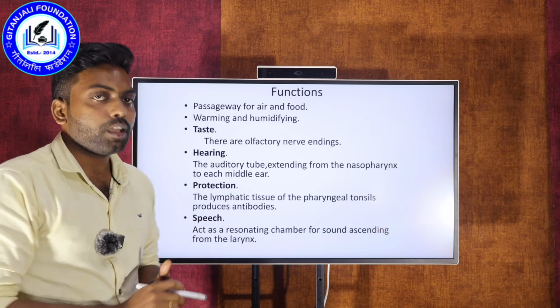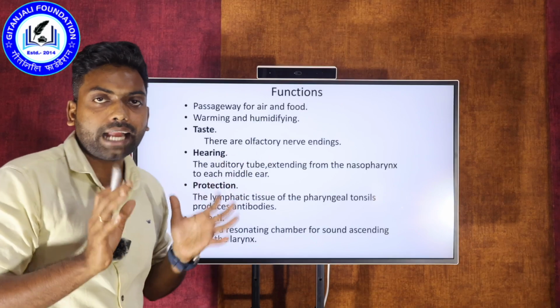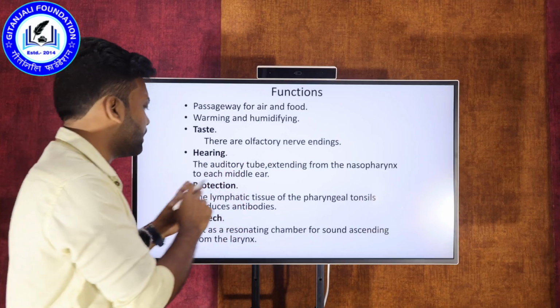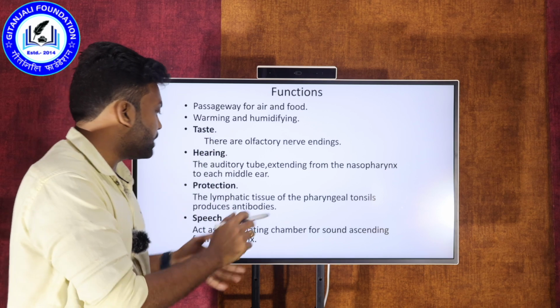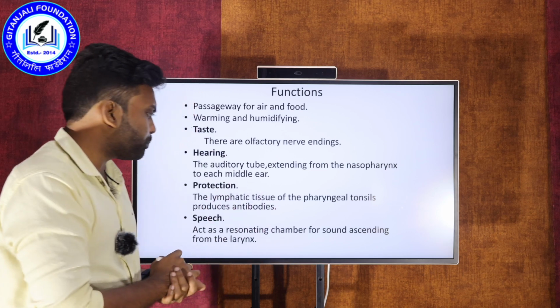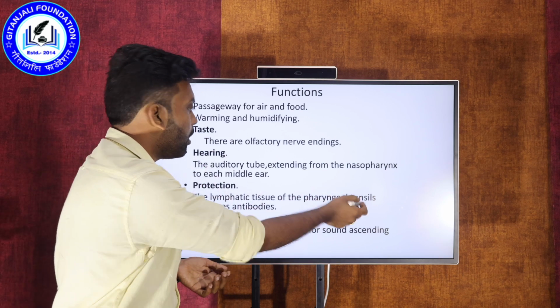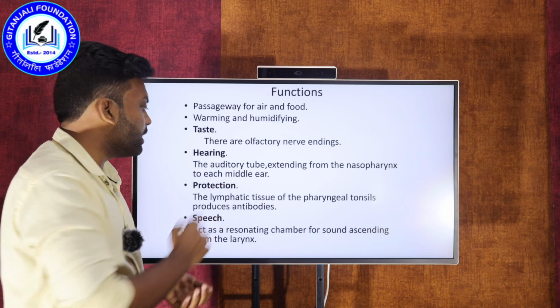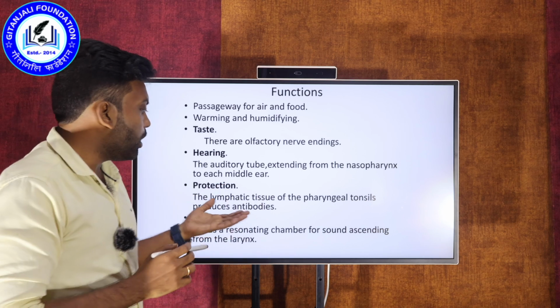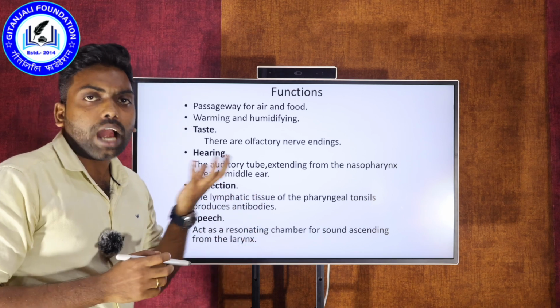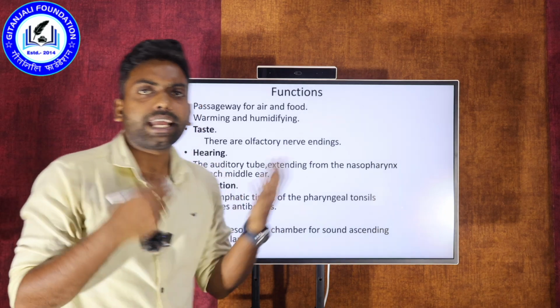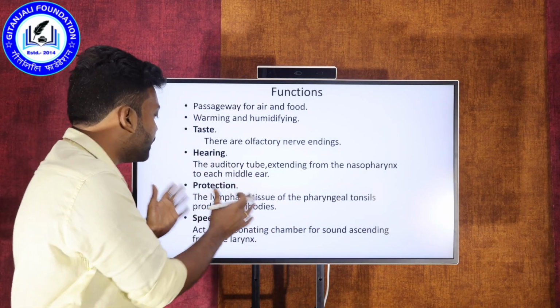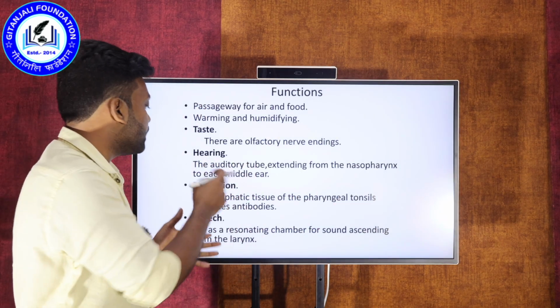And protection. So how does the pharynx act as protection? There are two things. The first is that it has lymphatic tissue as well as tonsils, which produce antibodies. Antibodies are nothing but protection against infection. So that is one of the functions, protection.